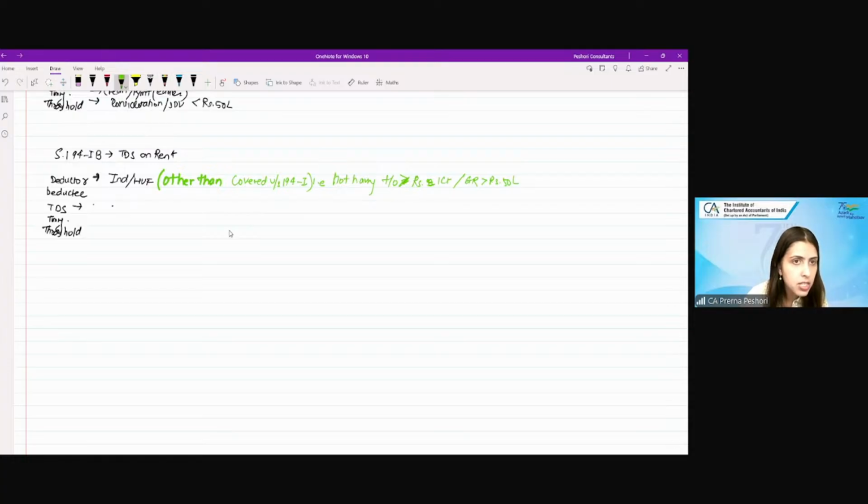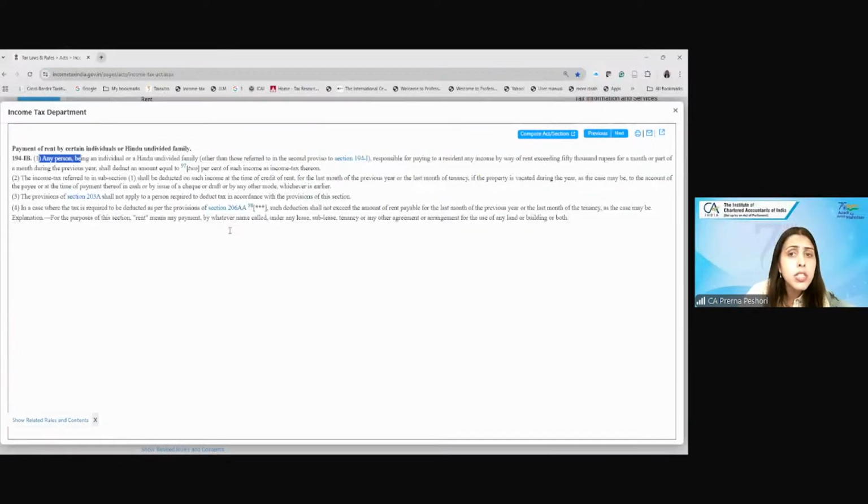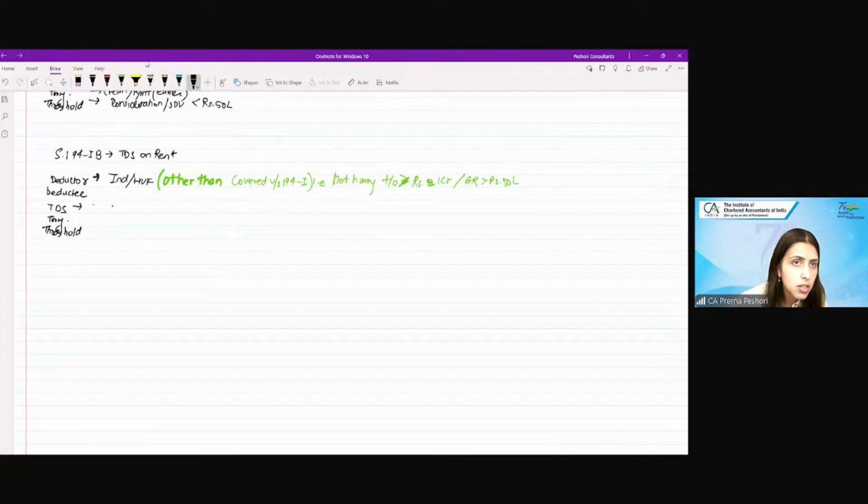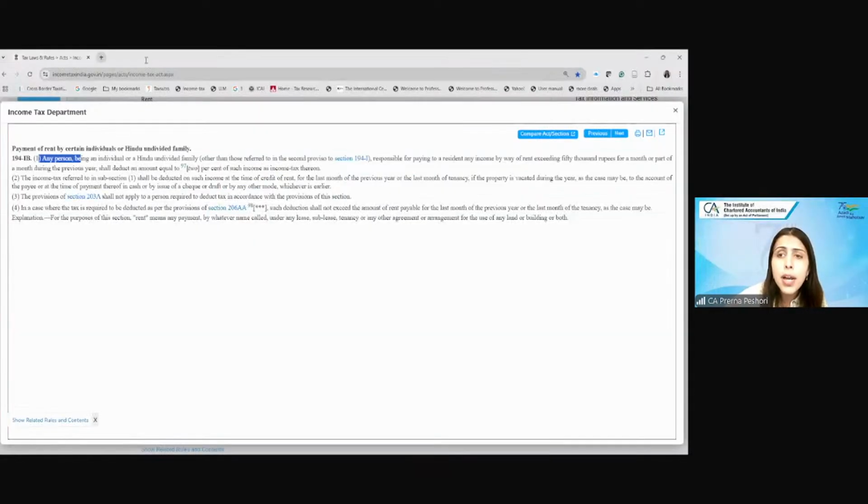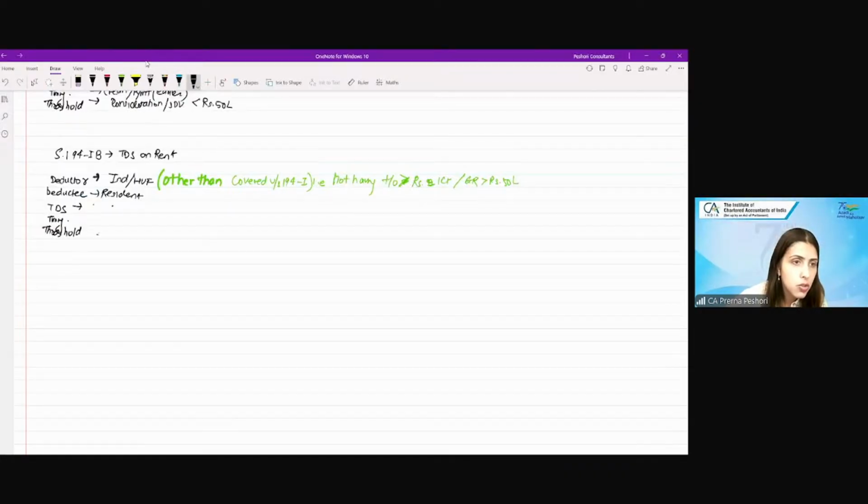Are we getting this? So here what they are saying, who is responsible for paying to a resident? So the deductee is again here a resident. Any income by way of rent exceeding rupees 50,000 for a month or part of a month. So the threshold is rupees 50,000 per month.